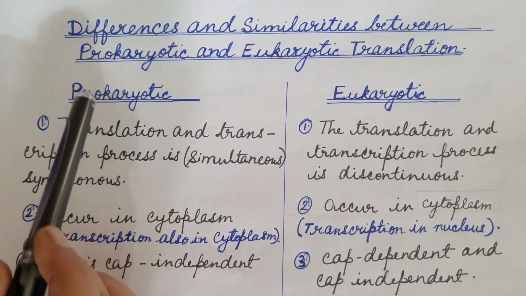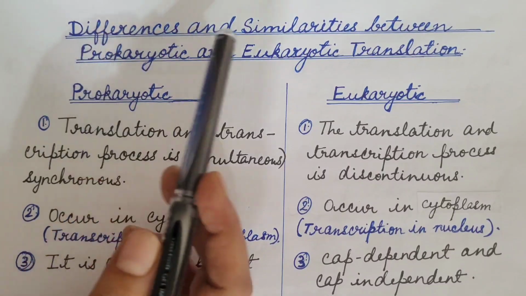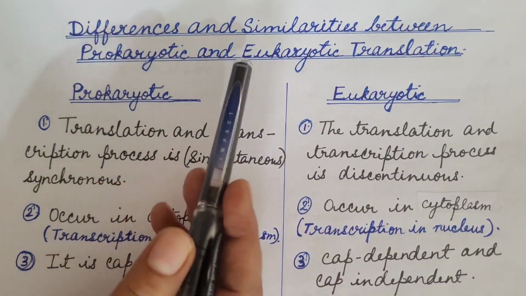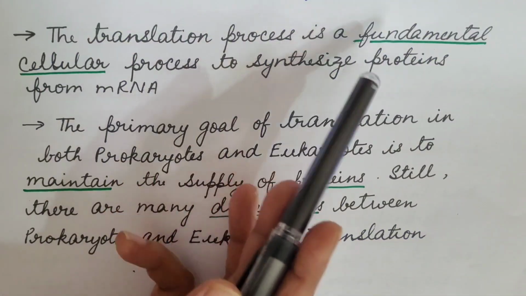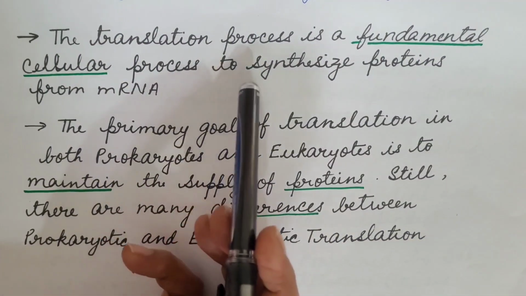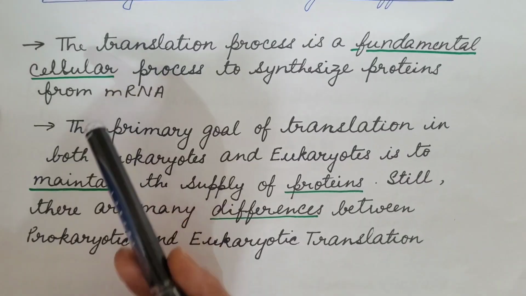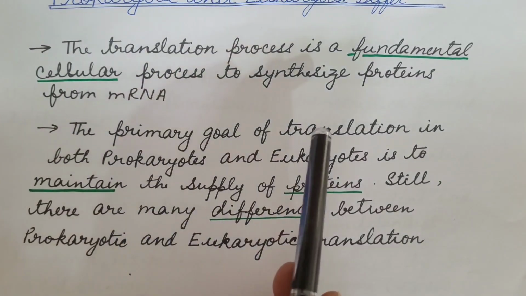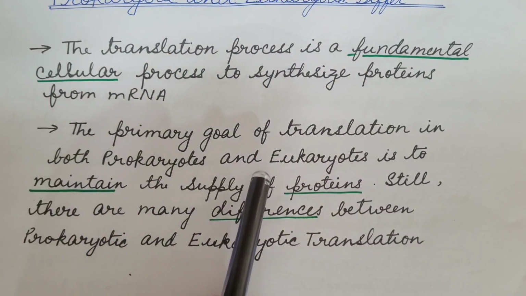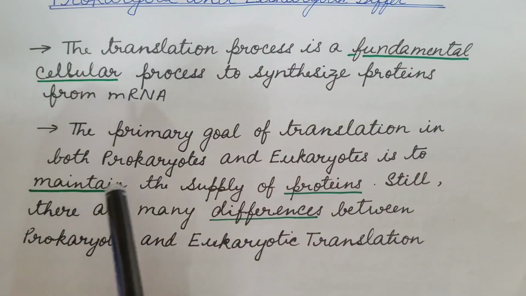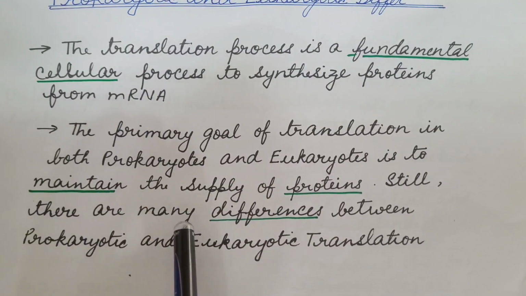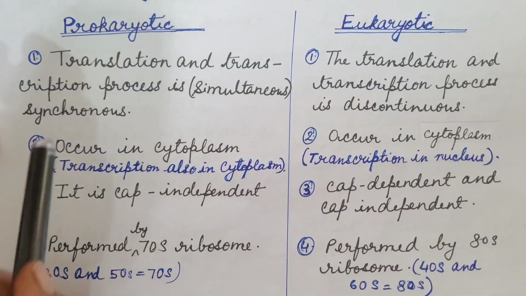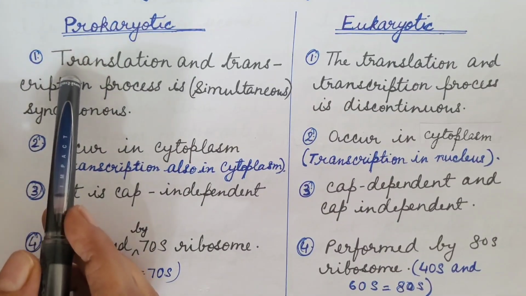Hello friends, in this video we are going to discuss the differences and similarities between prokaryotic and eukaryotic translation. The translation process is a fundamental cellular process to synthesize proteins from messenger RNA. The primary goal of translation in both prokaryotes and eukaryotes is to maintain the supply of proteins. Still, there are many differences between prokaryotic and eukaryotic translation. So let us see the differences one by one.